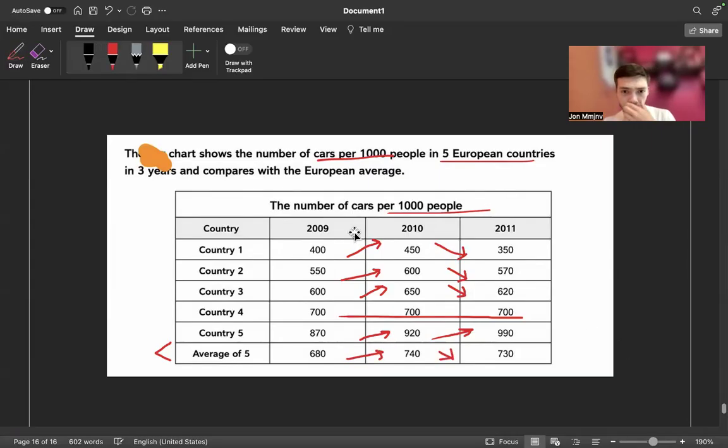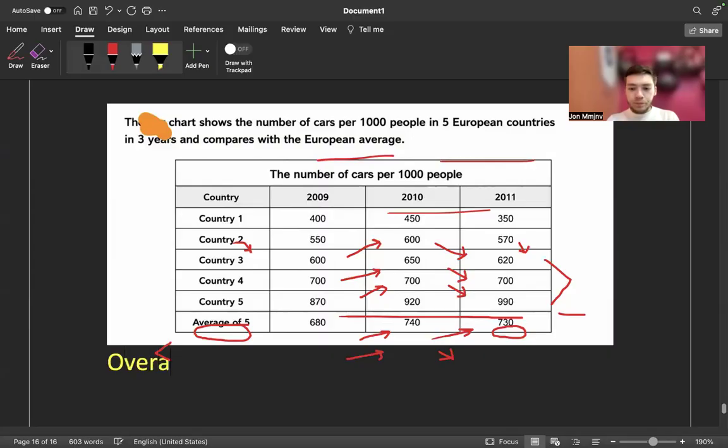Here, on average, increased and decreased, of course. So which one has the highest number of cars? Here we have the highest numbers in country 5. And here again, it's country 5. The lowest number is country A, and yes, it's country A. Others were somewhere in between. This one remained stable. That's our overview. So there you go.